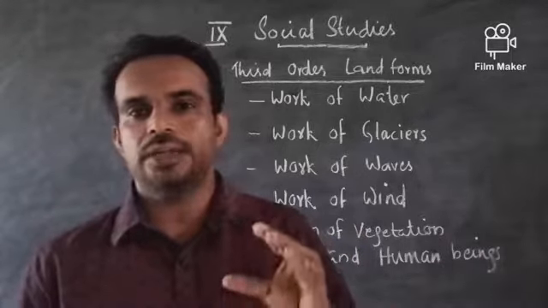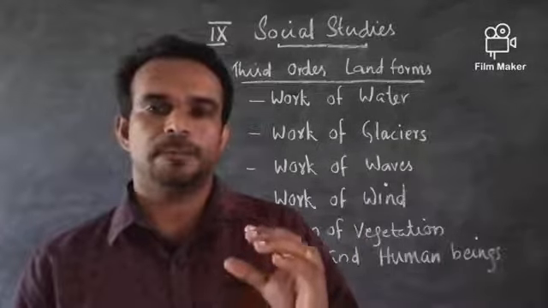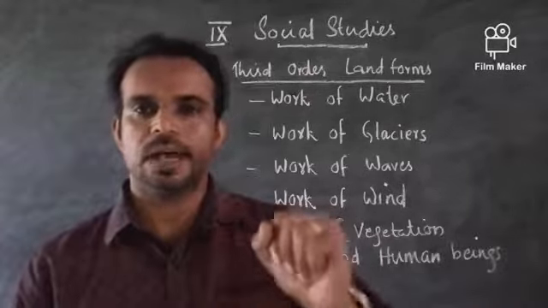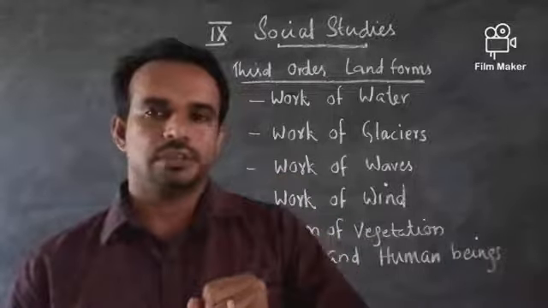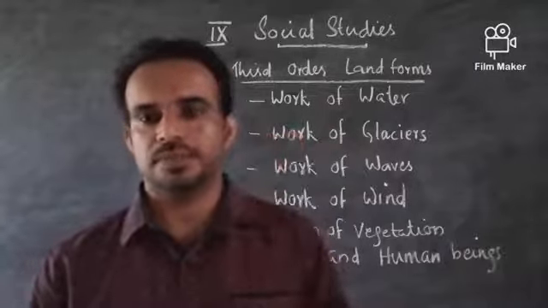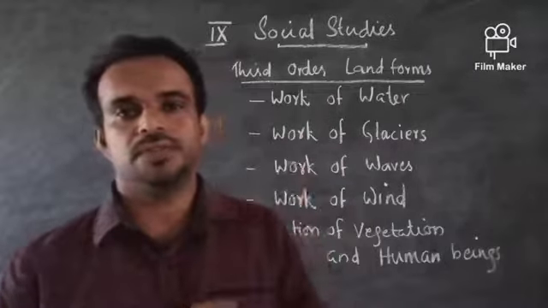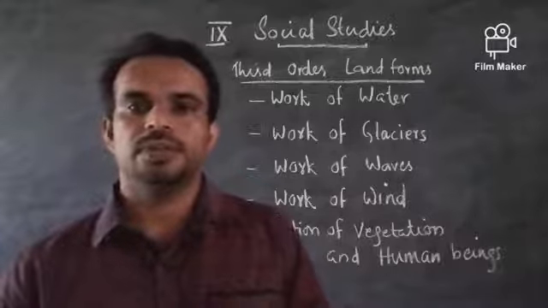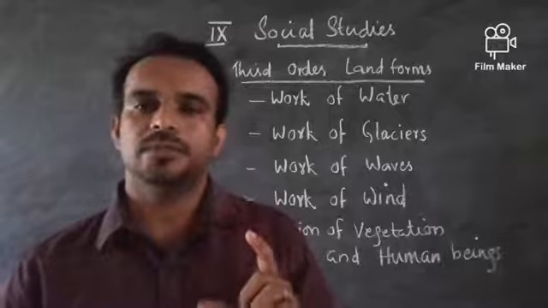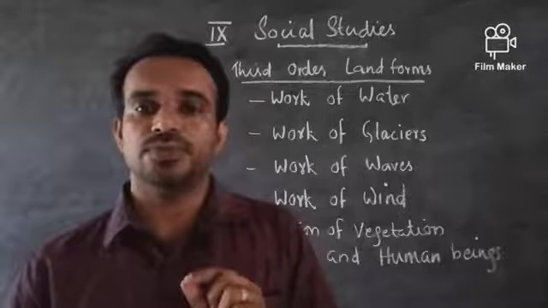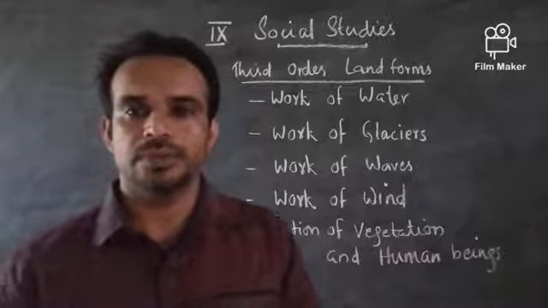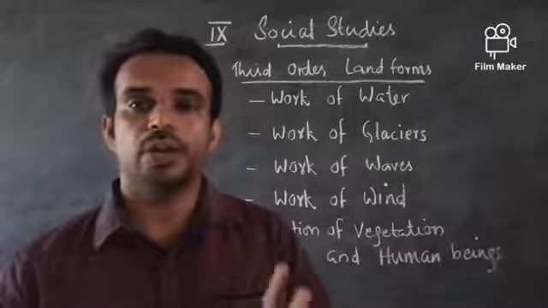And in order to have those changes on the exterior of the earth, there are four stages. In the last class, we had a discussion about that: weathering, erosion, transportation, and deposition. So these stages are happening in the formation of third order landforms, and the third order landforms are created with the help of external forces, and we shall see what are the external forces that help the earth to have the third order landforms.